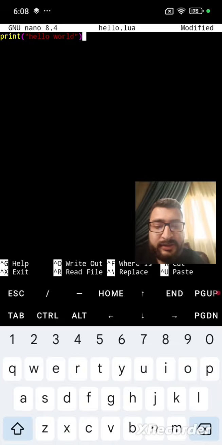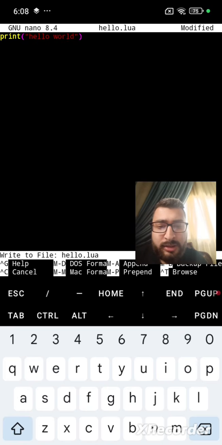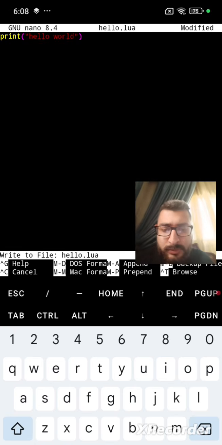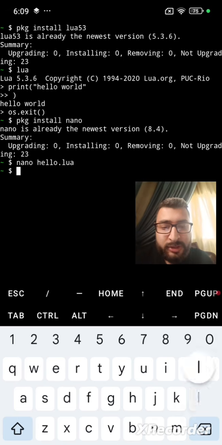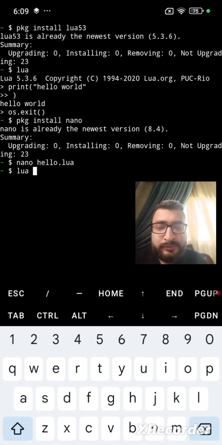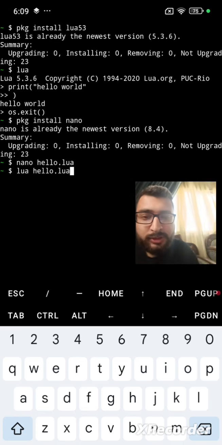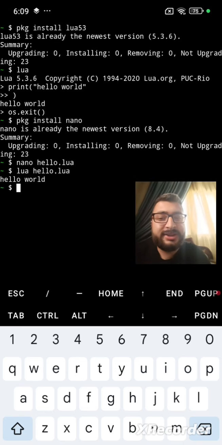And let's save it. Control and X. Yes. Now enter. So now let's run the script by typing Lua hello.lua. And as you can see, we have the string typed on the terminal, hello world.